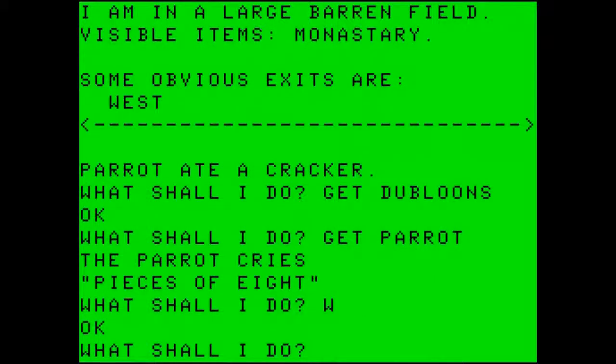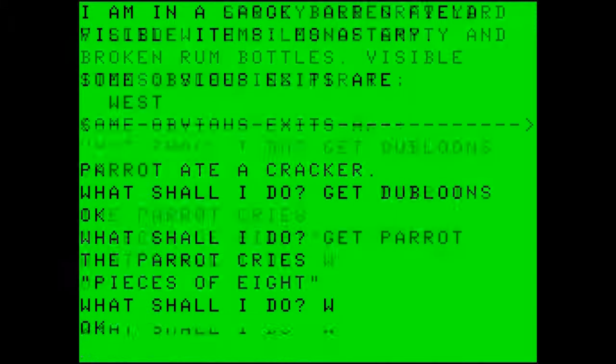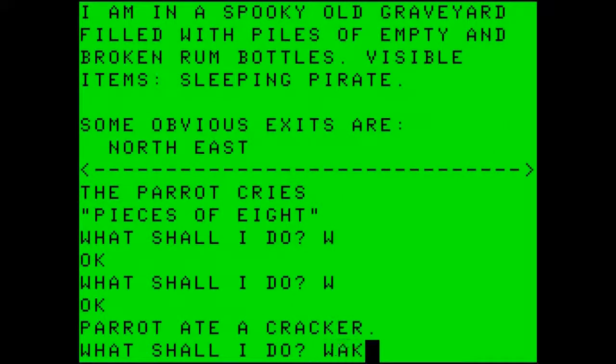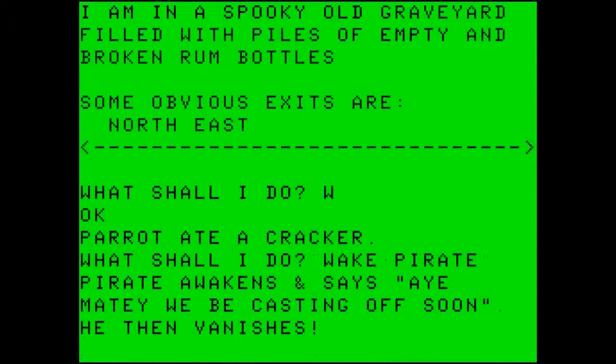Let's go west, which takes us back to the barren field, west again, to the spooky old graveyard. And while we are here, let's wake the pirate. He awakens and says, "Aye, matey, we be casting off soon."